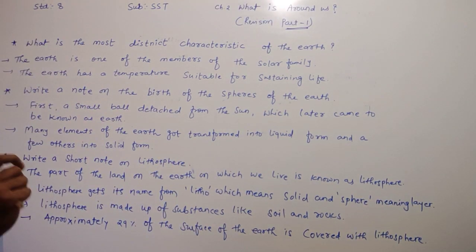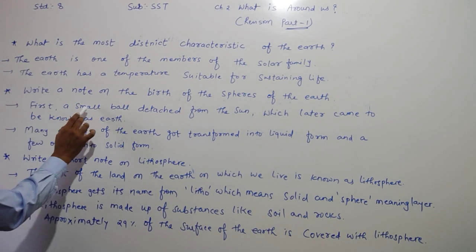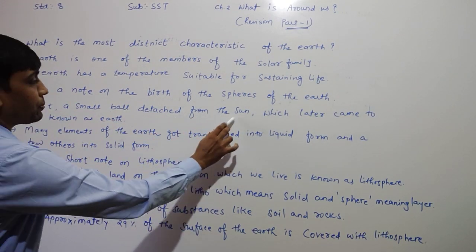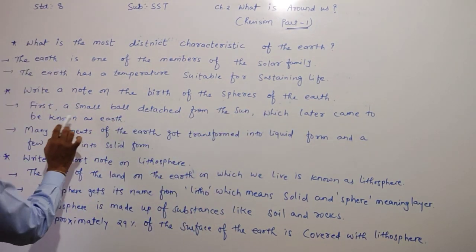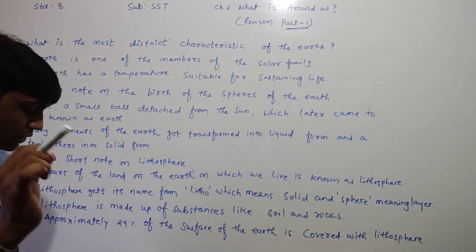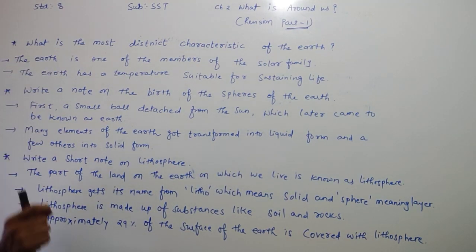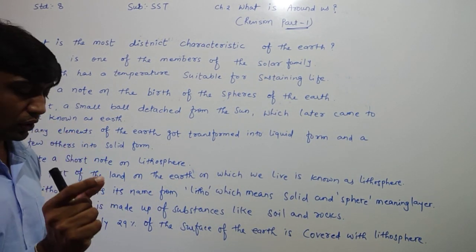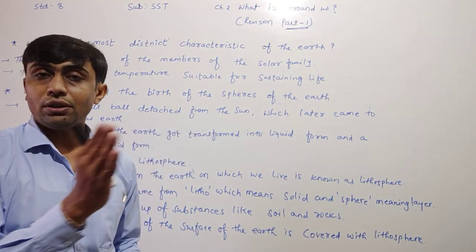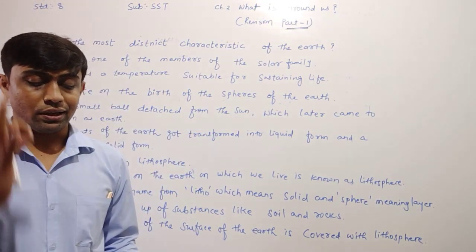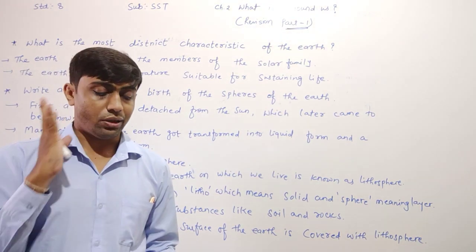Dear children, you know very well that first a small ball detached from the sun, which later came to be known as the earth.